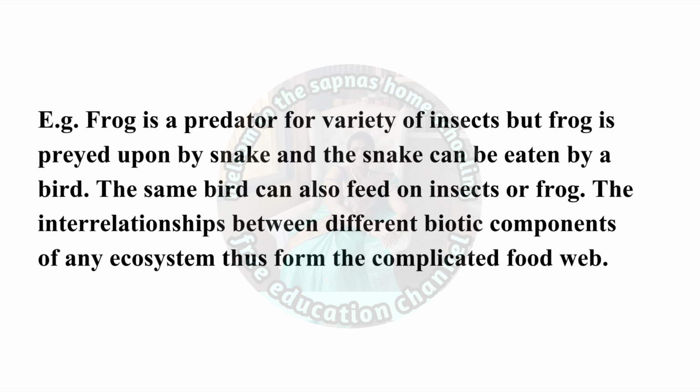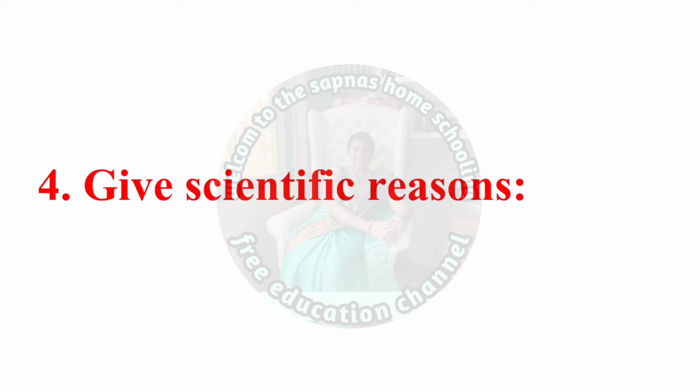Example: a frog is a predator for a variety of insects, but the frog is preyed upon by a snake, and the snake can be eaten by a bird. The same bird can also feed on insects or a frog. The interrelationships between different biotic components of any ecosystem thus form the complicated food web. Now the question number 4, give scientific reason.